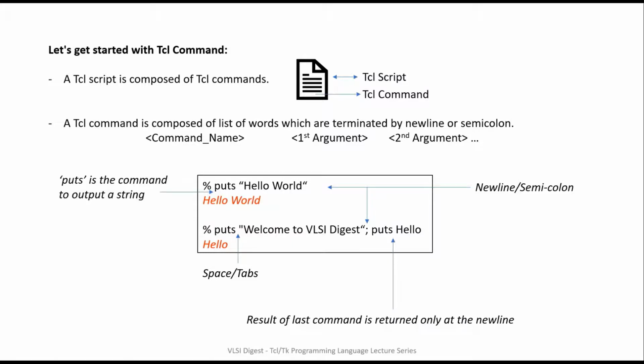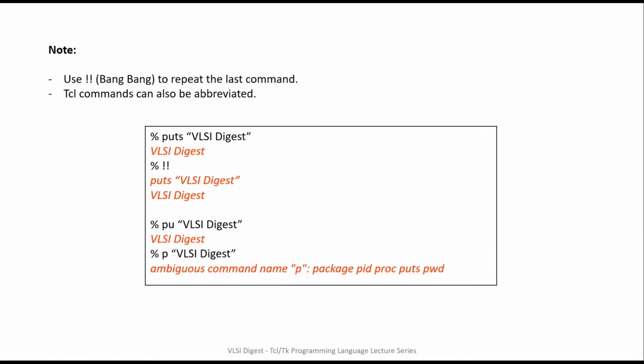A set of words enclosed in double quotes or curly braces is treated as a single unit, while words separated by white spaces are treated as multiple arguments to the command. Double quotes and braces can both be used to group several words into a single unit, as can be seen in the below example where a bunch of strings like "welcome to VLSI digest" are grouped as one unit.